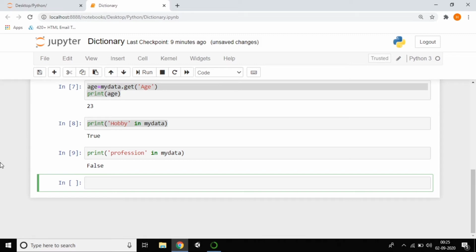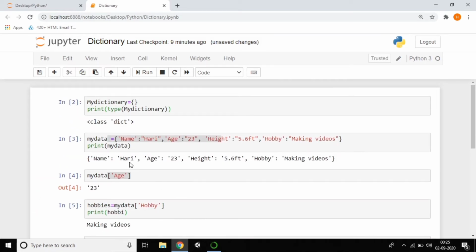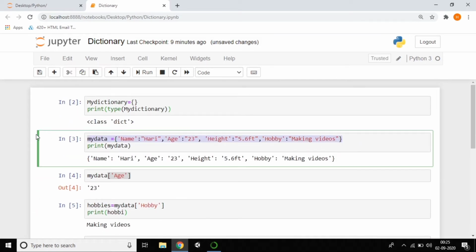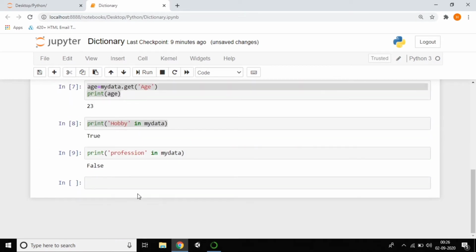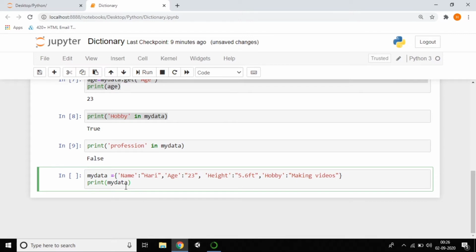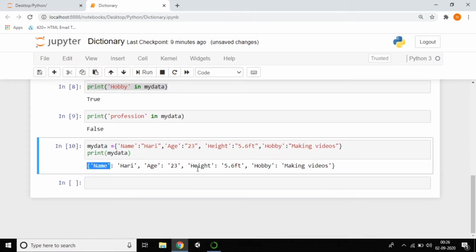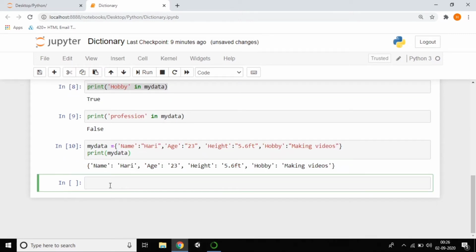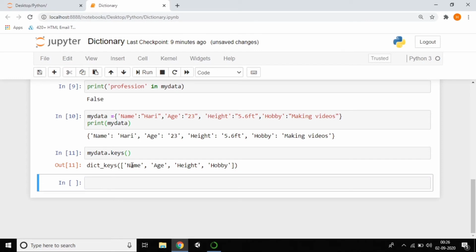Now I want to print only keys from this dictionary. So I'm just copying and pasting, because I'm always going up and down. Here you can see I want to print only these keys, which are name, height and age. So how can we print that? Just give my data dot keys, and just print this one, control shift enter, and you can see that I'm having the keys name, age, height and hobby. So this is the way to get only keys.